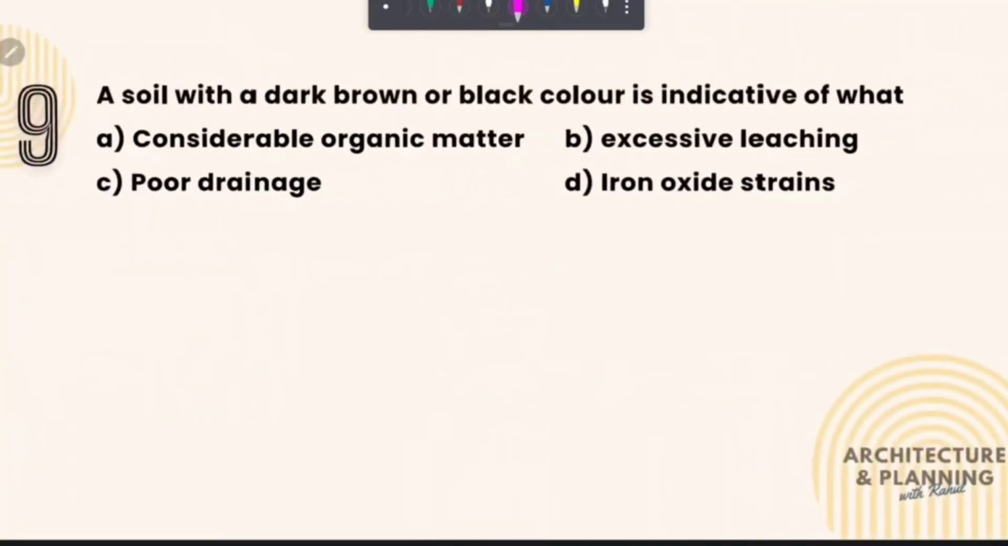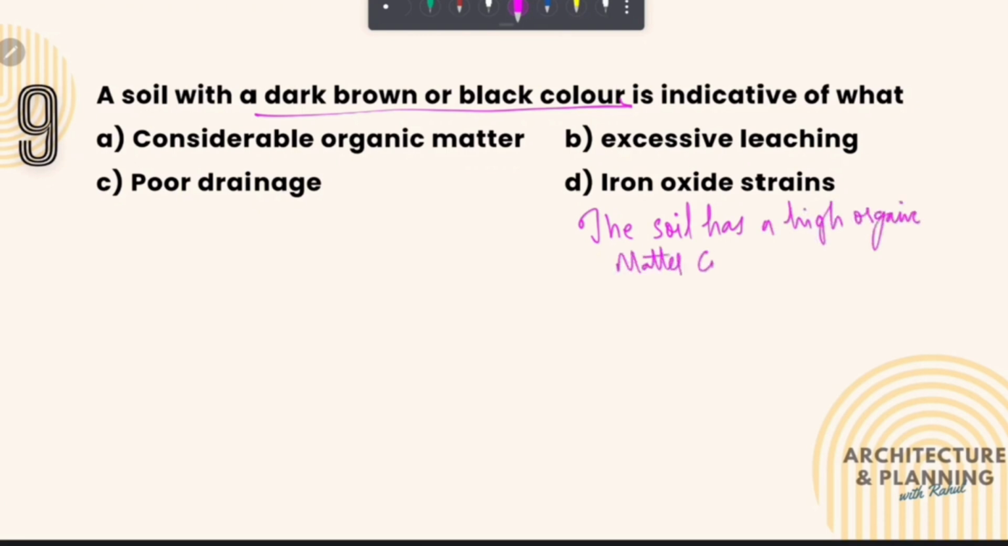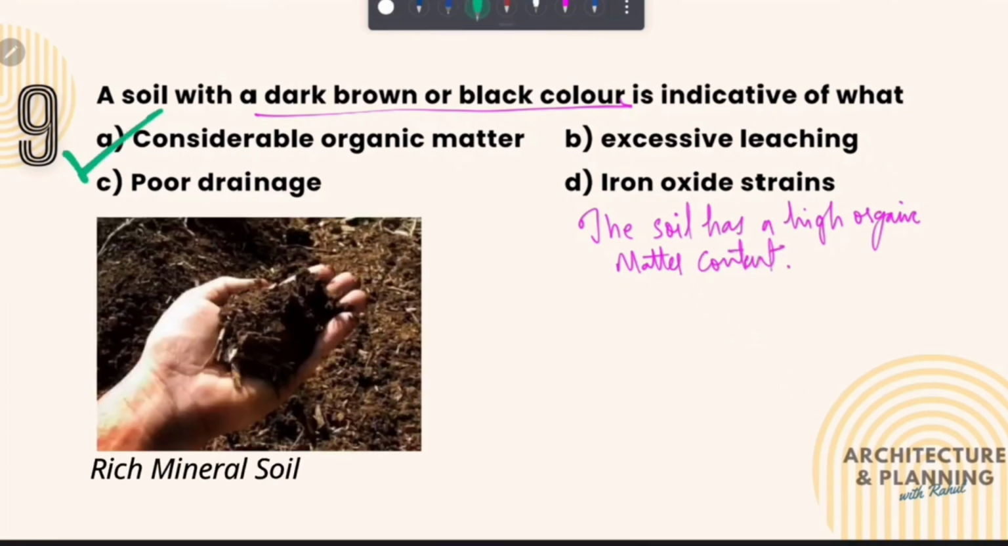A soil with a dark brown or black color is indicative of what? So this dark brown or black color often indicates that the soil has a high organic matter content. Therefore, the correct answer of this question is option number A. And this is how a soil generally looks when there is a high content of organic matter in it.